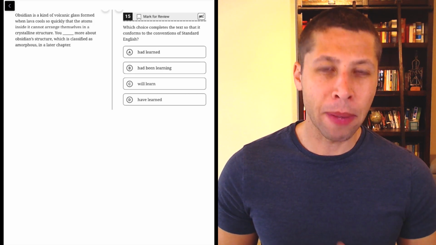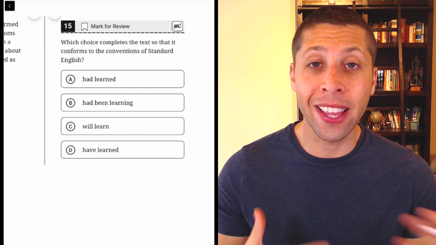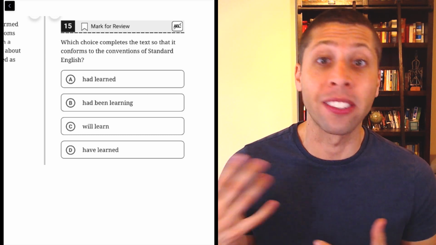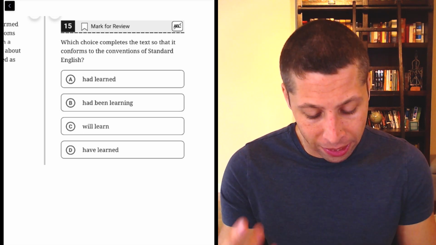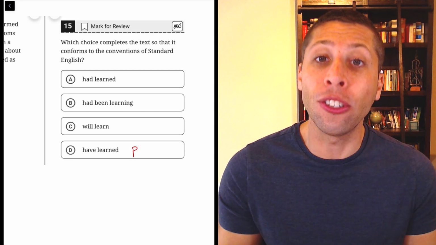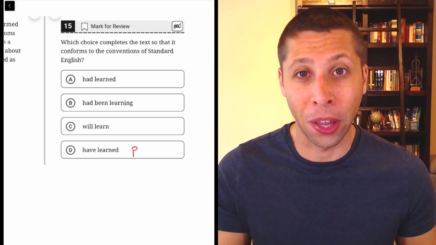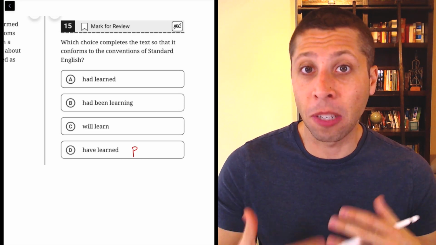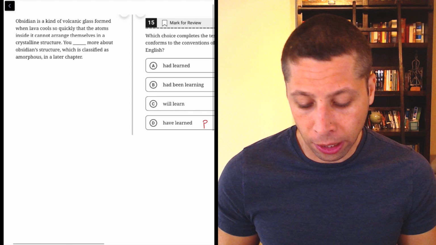This question is clearly messing with verb tense here, but we've talked in other modules about the way that the verbs could be different based on singulars and plurals, but none of that is really happening here. These are all verbs, maybe with the exception of D, which is plural, that really don't have any way of changing based on singulars and plurals. Once we're in other tenses, that singular plural thing kind of falls apart. So this is much more just about past, present, future. What tense do we need based on what's going on in the sentence? So let's take a look.